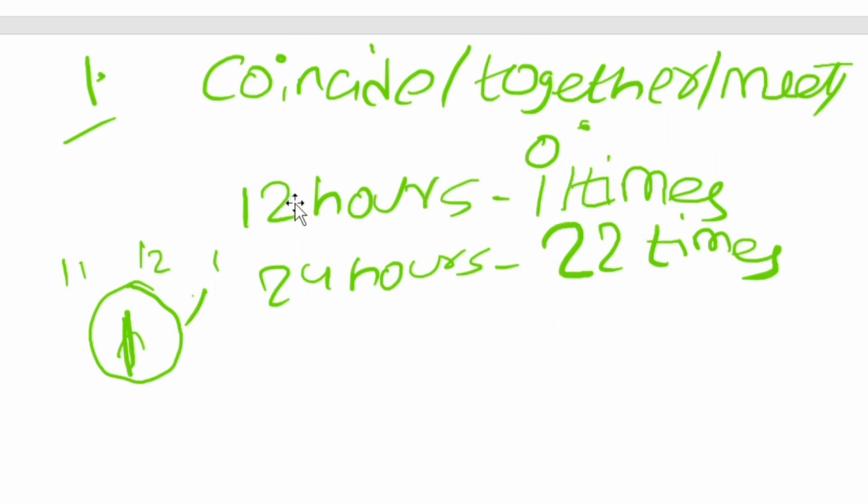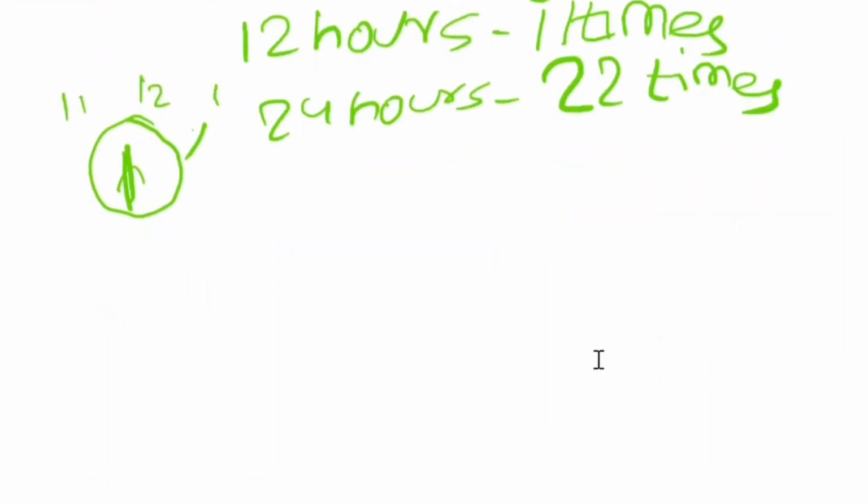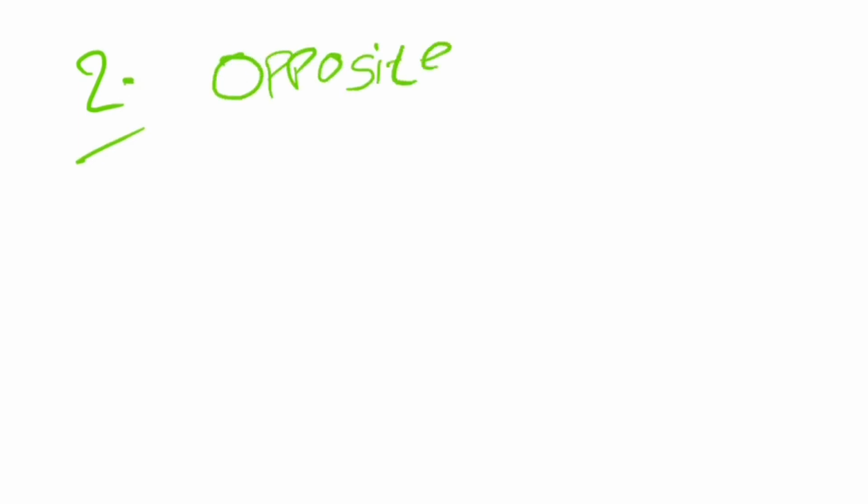In every hour they will be meeting one time, but between 11 and 1 they will be meeting only once. That's why in 12 hours they are meeting only 11 times, and in 24 hours they will be meeting 22 times. So this is the first condition. Okay, so make a note of it. The second condition is going to be opposite. How many times will they form opposite, like they will be in opposite direction, minute and hour hand,